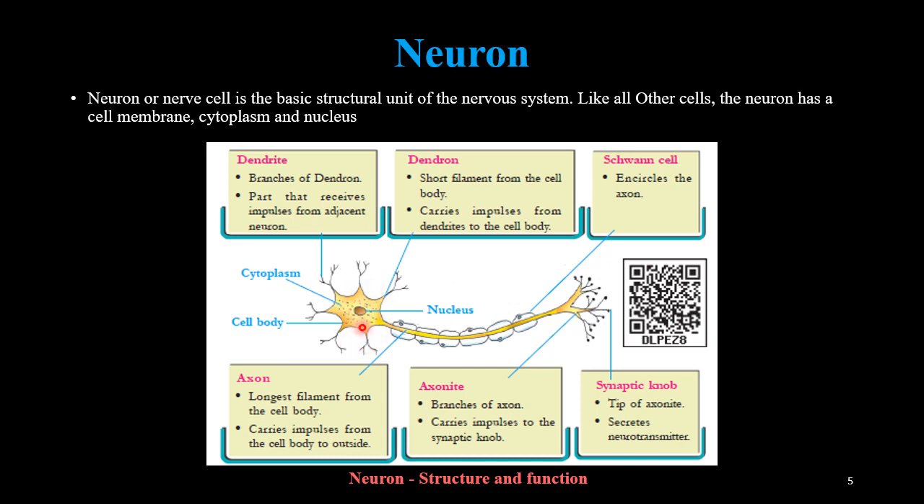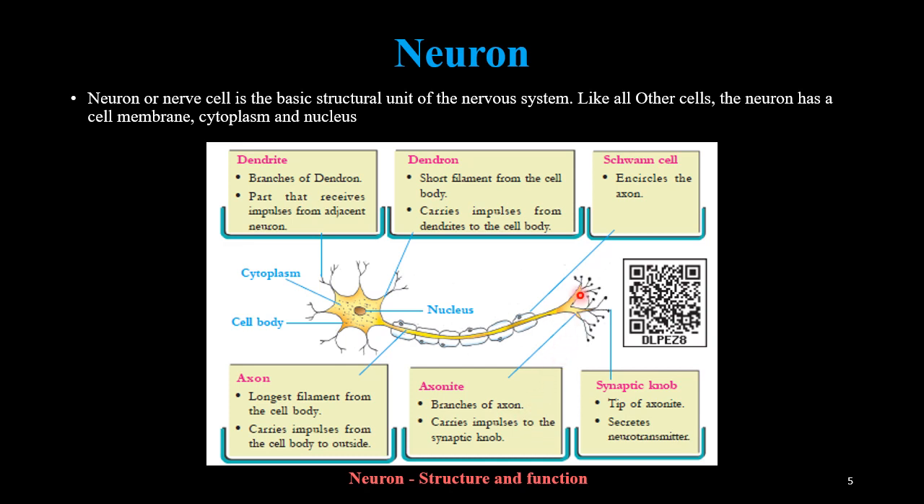This cell body contains a nucleus also. Then the cell body transfers the impulses into the long filamentous part of the neuron, that is the axon. It is the longest filament from the cell body. It carries impulses from the cell body to the outside. Then this axon is covered by Schwann cells which encircle the axon. Then this axon will end at the axonite.